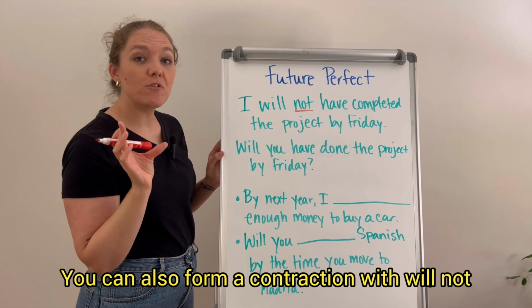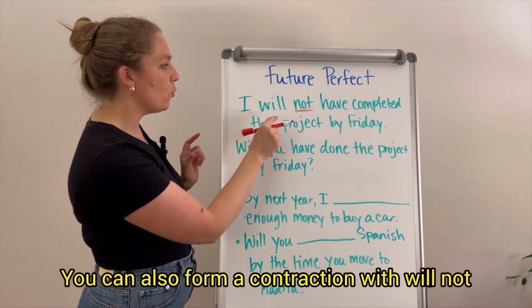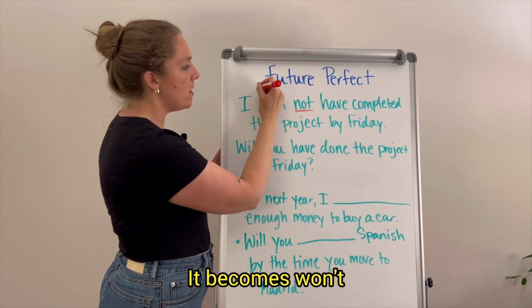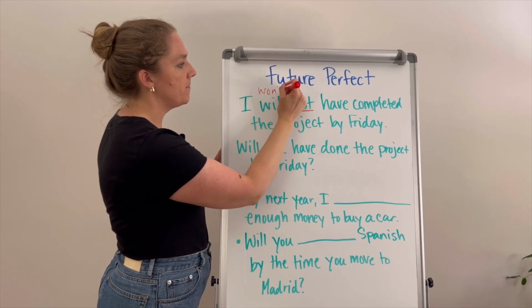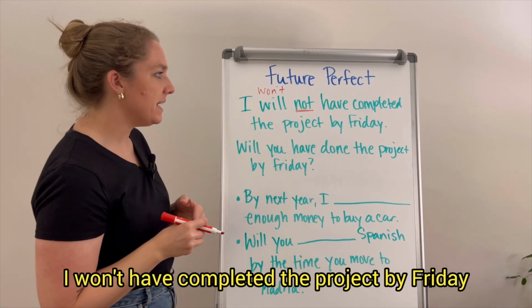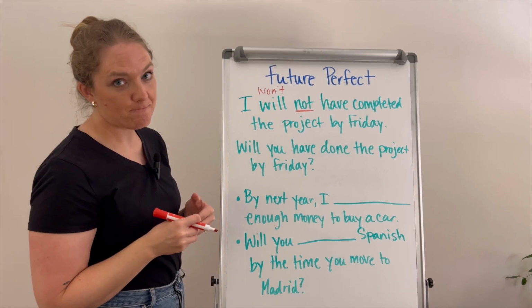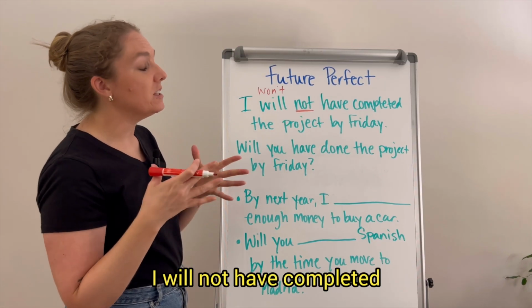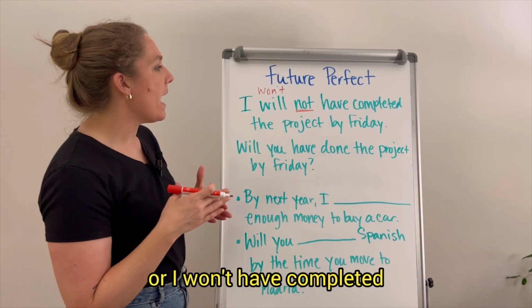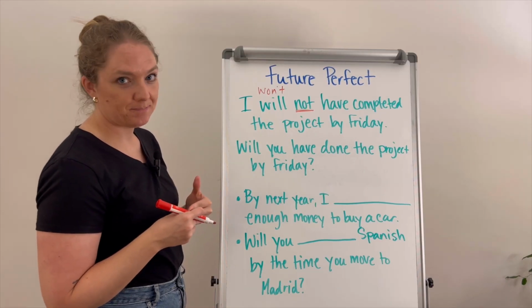You can also form a contraction with will not. It becomes won't. I won't have completed the project by Friday. So you could say, I will not have completed, or I won't have completed.